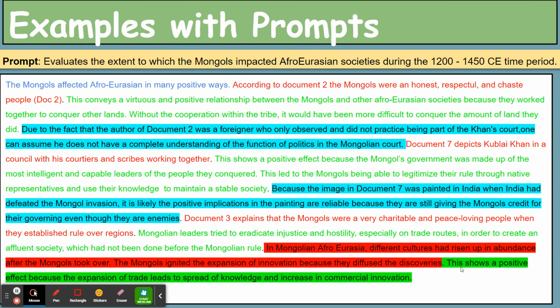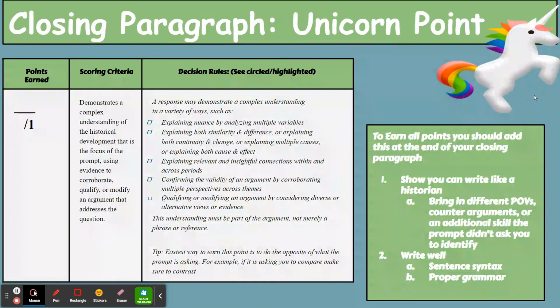Her second body paragraph would be the same exact thing, but it would show the negative impacts because, again, that's what her thesis was on. Positive impacts and negative impacts. You guys either did continuity and change or you paraphrased a type of impact and then paraphrased another type of impact within your thesis, and you're expanding upon that within your DBQ.